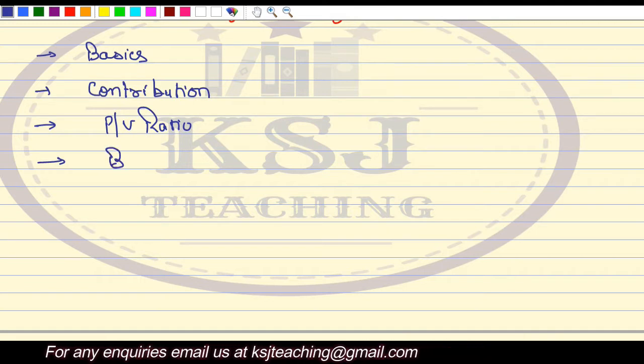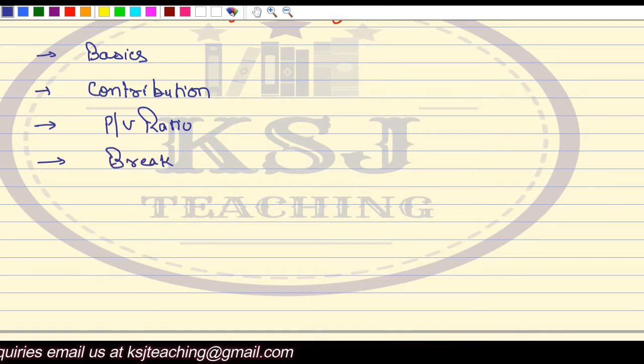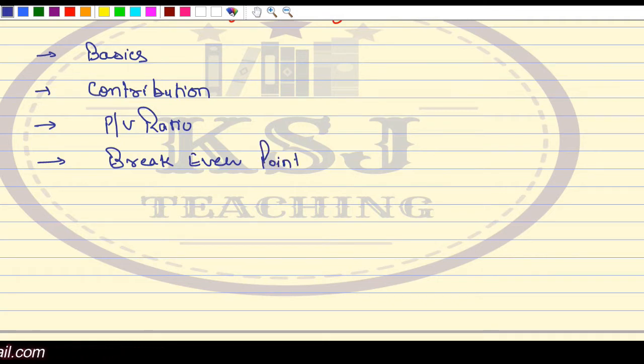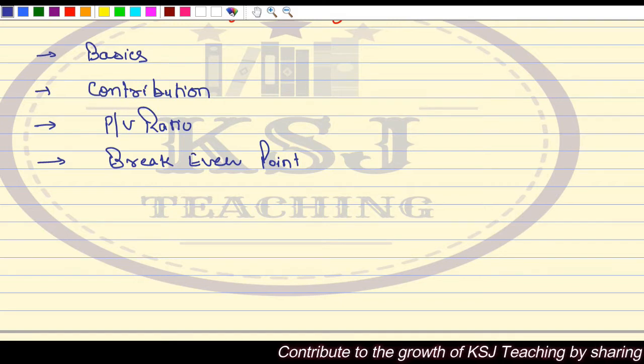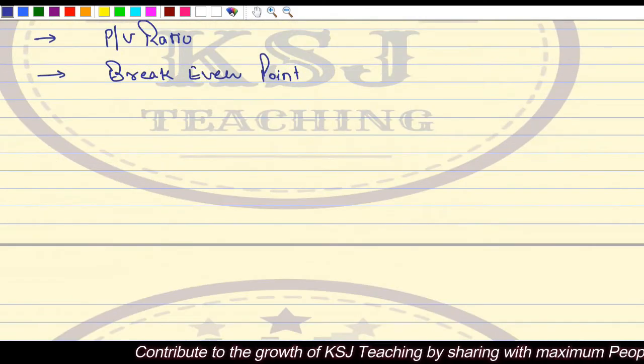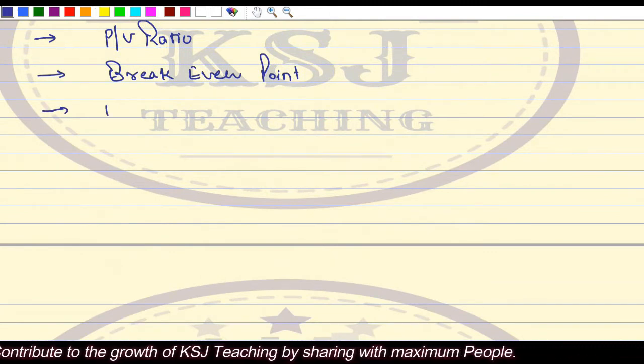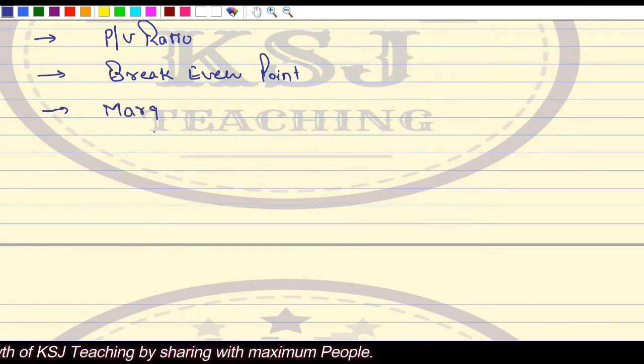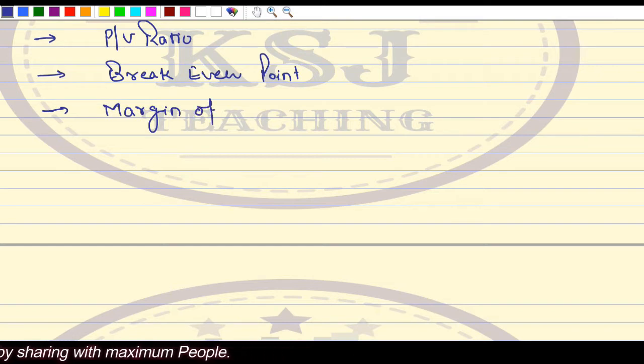Then we talked about break-even point. What is break-even point? It is a no profit, no loss situation. It is that level of sales where you are neither earning profits nor incurring losses. In the last lecture, we discussed margin of safety.